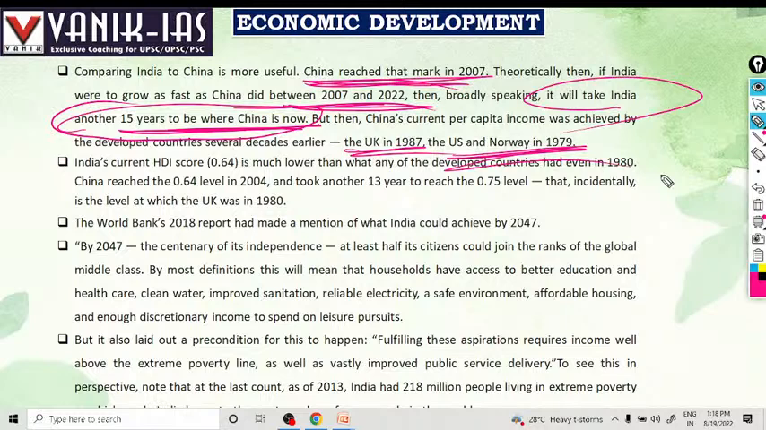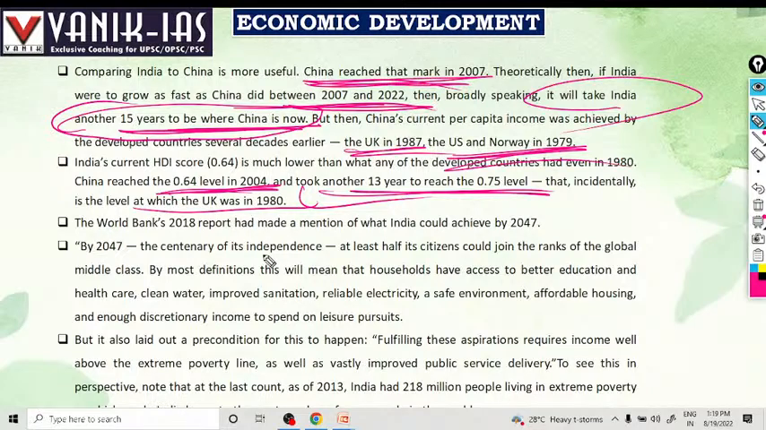India's current HDI score is much lower than what any developed country had even in the 1980s. China reached the 0.64 level in 2004 and took another 13 years to reach the 0.75 level, which incidentally is the level the UK had around 1980. So it will take a long time, at least 15 years, to reach where China is at present.